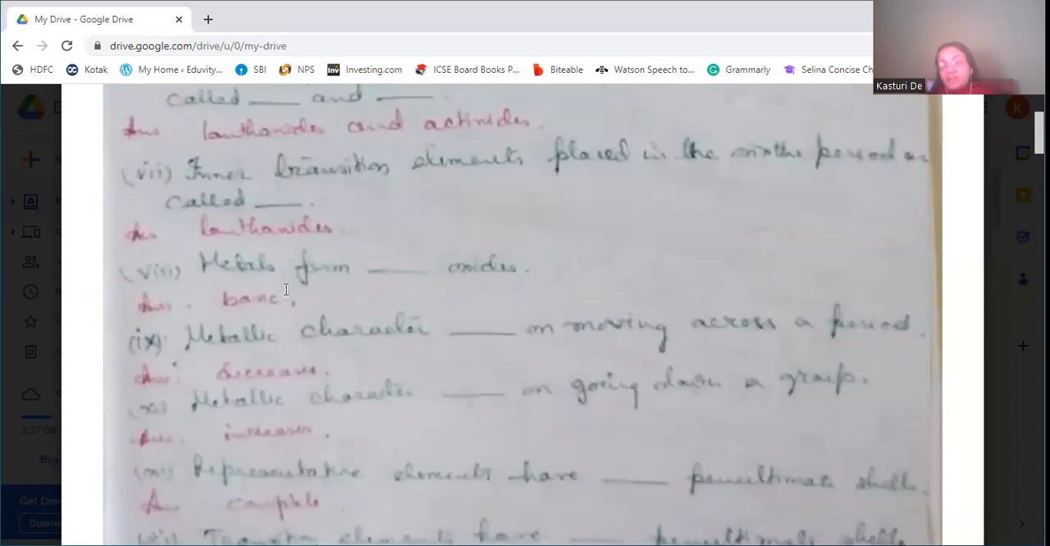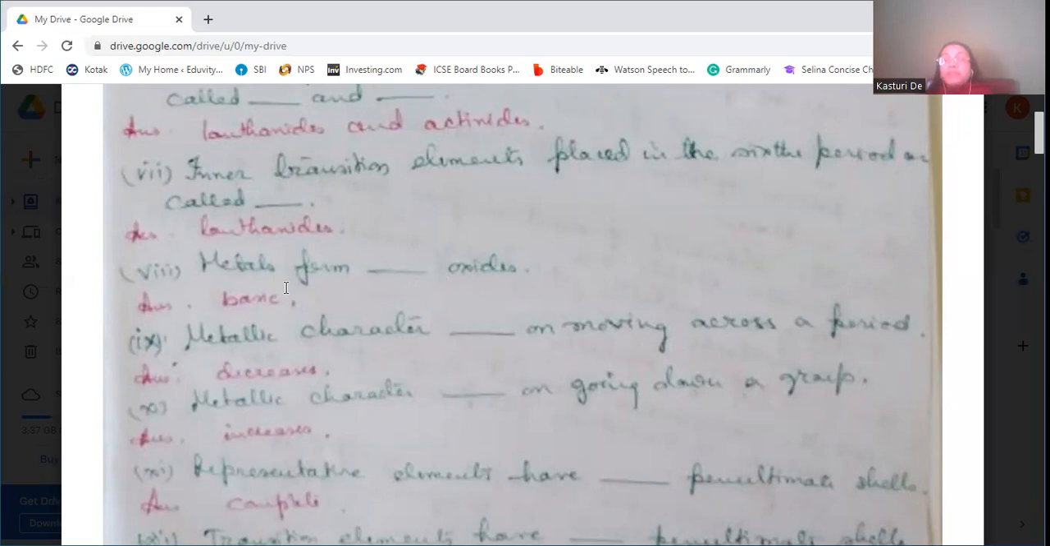Metallic character decreases as we move across a period. That is, metals become non-metals as we go from left to right. First, the elements are generally metals, then we get alkaline earth metals. As we move across the period, from left to right, we will see that metallic character decreases and non-metallic character increases. Then metallic character increases as we go down the group.